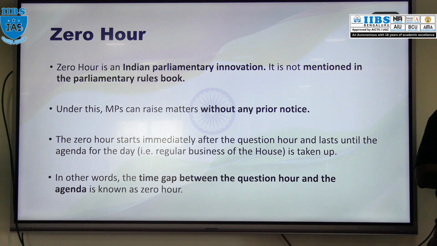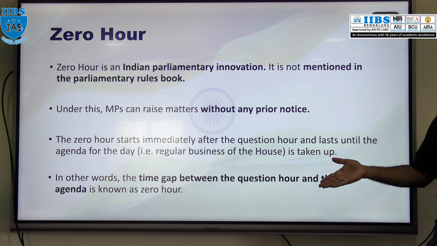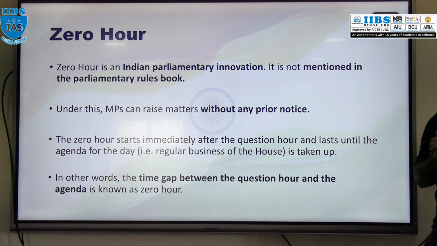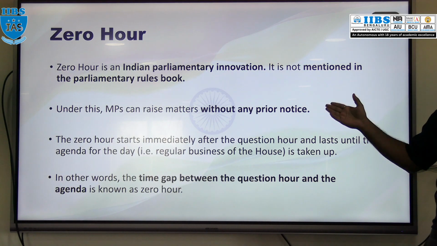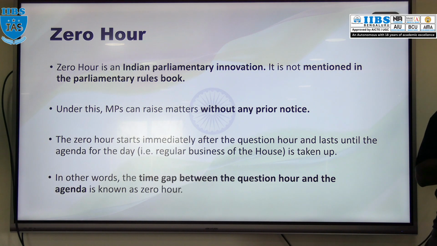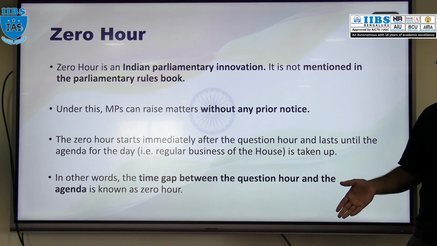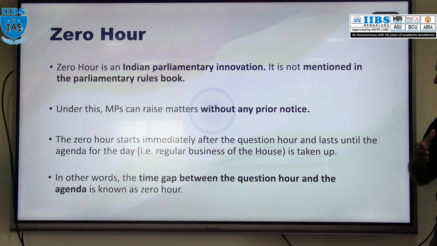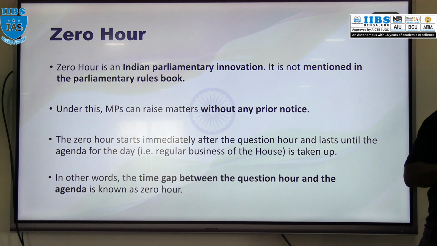So zero hour will start immediately after the question hour and end when the regular business of the house is taken up. Generally, zero hour is a gap between the question hour and the agenda of the house. So this is about zero hour.